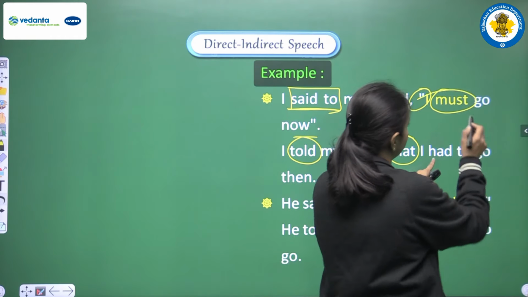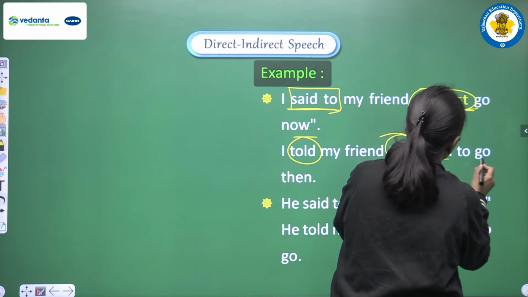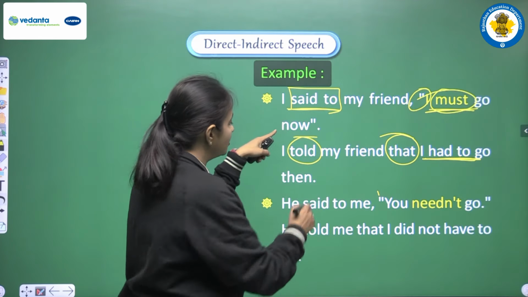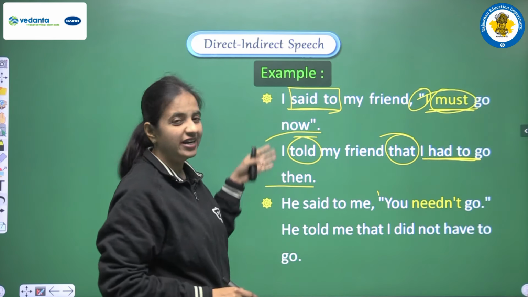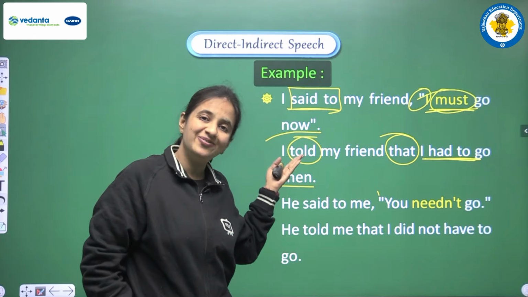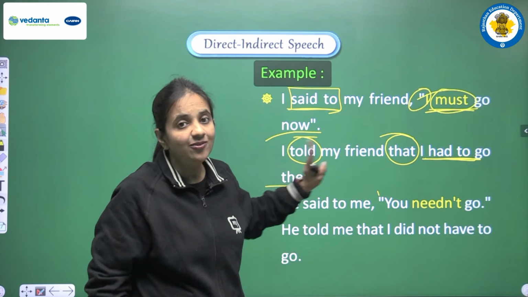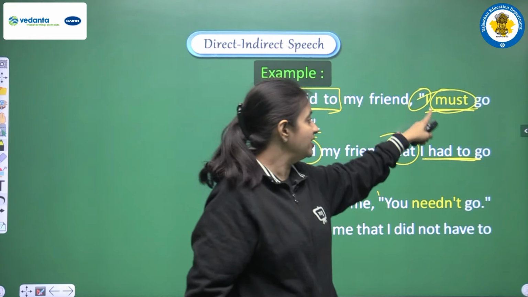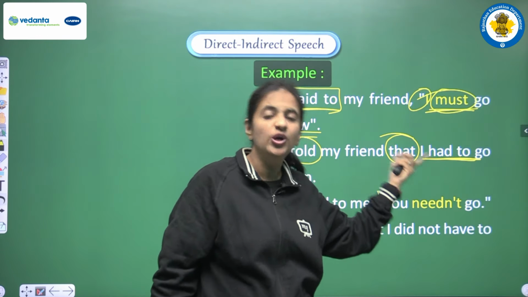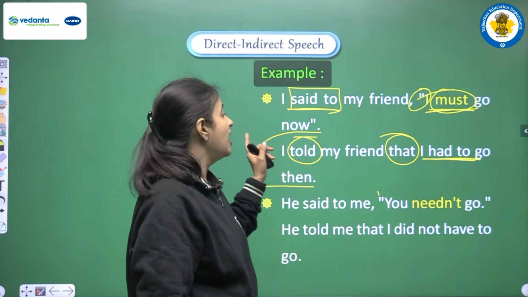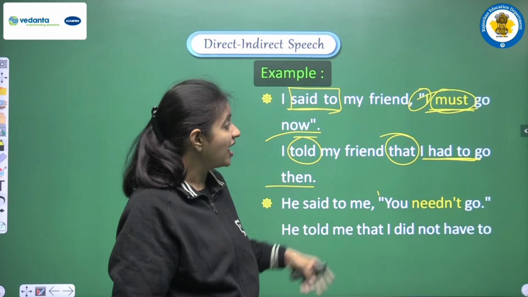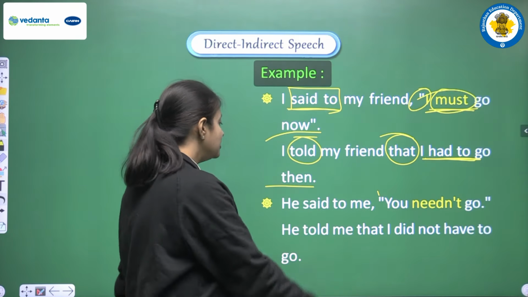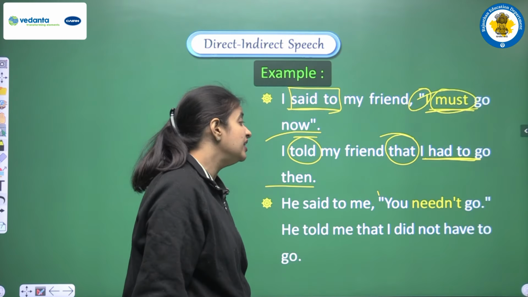Now we are converting must into had to, and after that we are writing go and now is converted into then. Yes, we will read these changes also, that why we are converting now into then, but right now just focus on the conversion of must. So we are converting must into had to, and the complete sentence will be I told my friend that I had to go then.